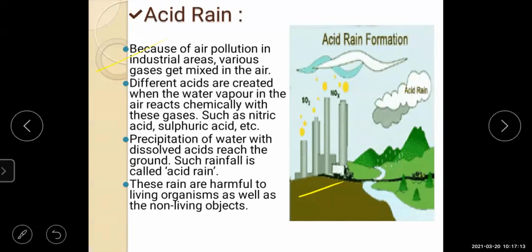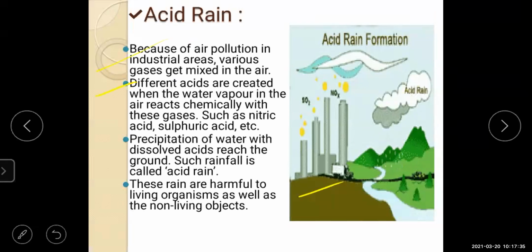Different acids are created when the water vapor in the air reacts chemically with these gases, such as nitric acid and sulfuric acid. They have given these two examples: nitric acid and sulfuric acid.